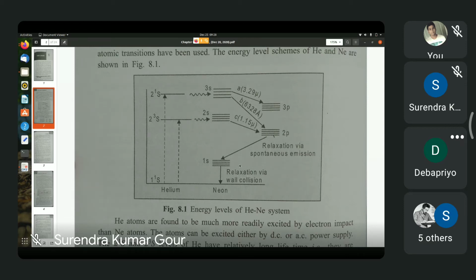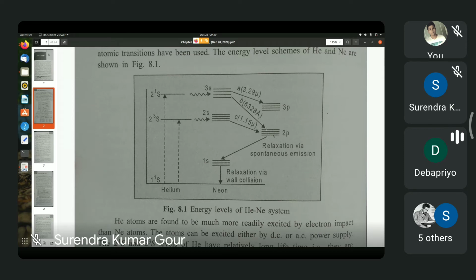Ruby laser is basically a 3-level system, whereas the helium neon laser is basically a 4-level system. So the ground state, where both helium and neon are in their ground states, helium in the diagram, as you can see, helium in one capital S state, and neon state has not been shown, but neon's ground state is 1s2 2s2 2p6.